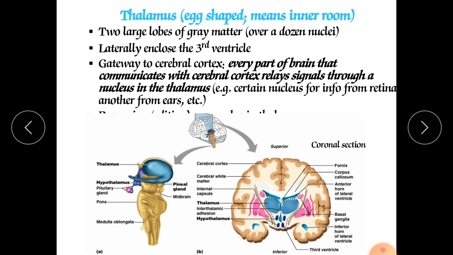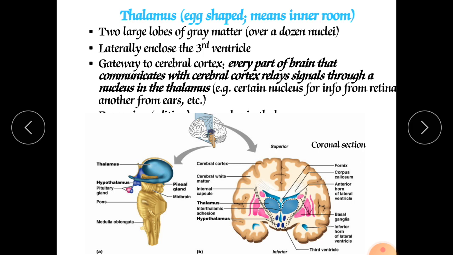Now we will discuss one by one. First is the anterior nucleus, which receives input from the hypothalamus and sends out to the limbic system. As we know, the limbic system is the area responsible for emotion, anxiety, learning, memory, and cognition. So it functions for emotion and memory. Now second, the medial nucleus, which receives the input from the limbic system.